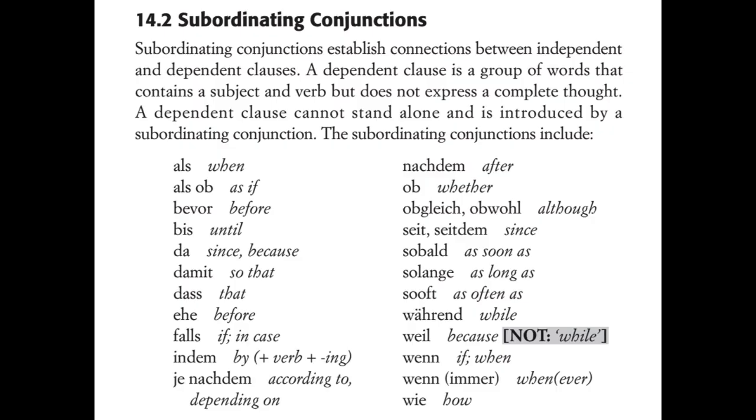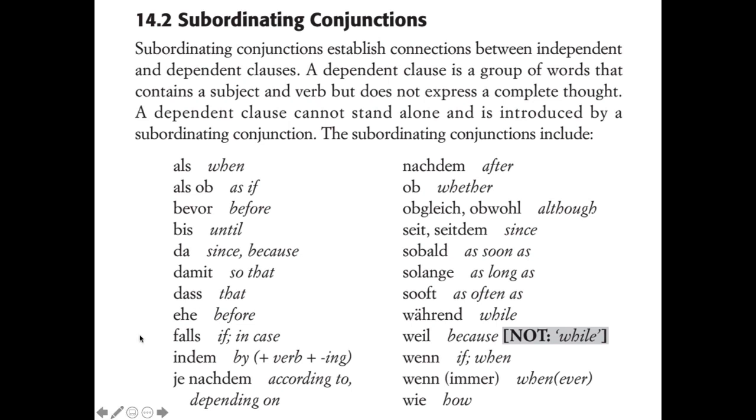So here we have a more complete list of subordinating conjunctions, some that aren't quite as common, but are also very useful to recognize. So we have als ob, bevor, bis, da. Da can also be an adverb meaning here or there, but if it begins a whole clause, it works as a conjunction. Damit, dass, ehe.